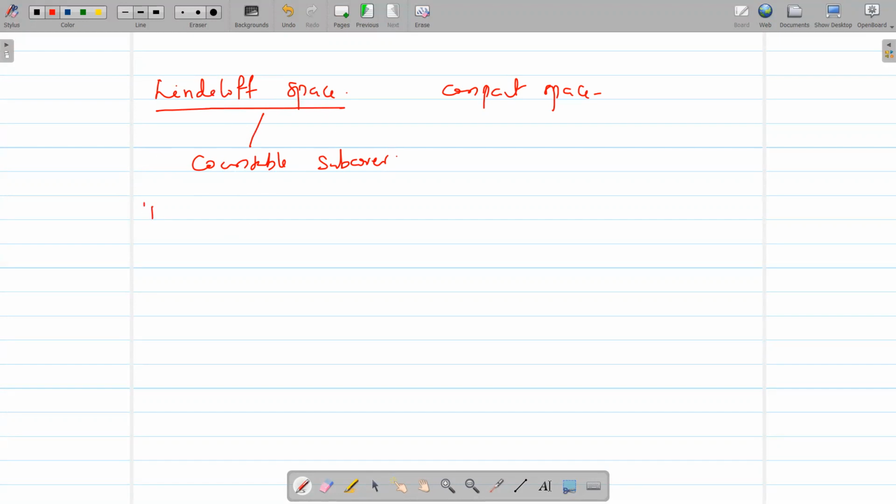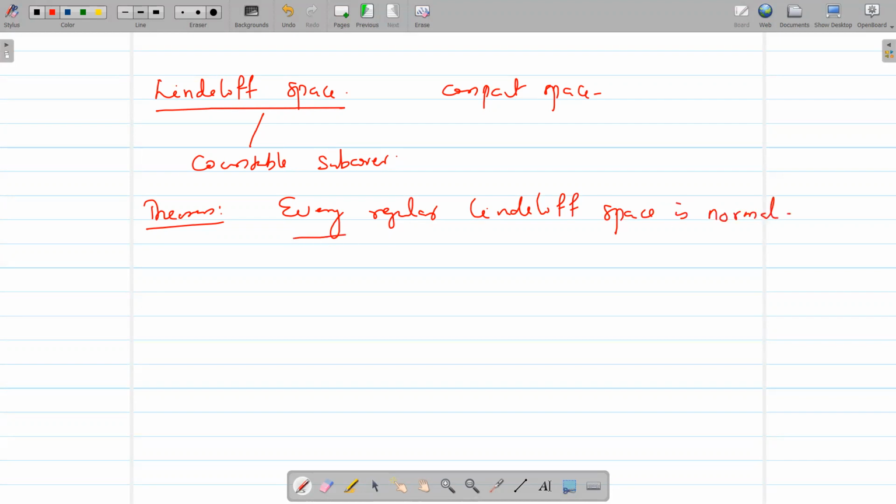And the next theorem says that every regular Lindelöf space is normal. So this is the main theorem. So let capital X be a regular Lindelöf space.